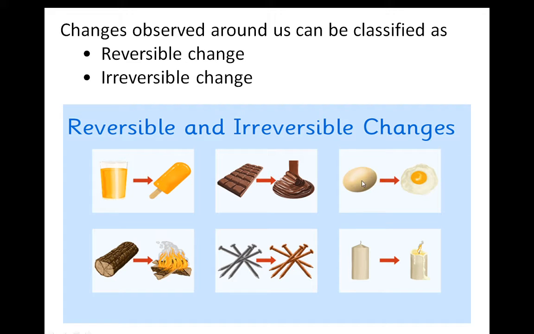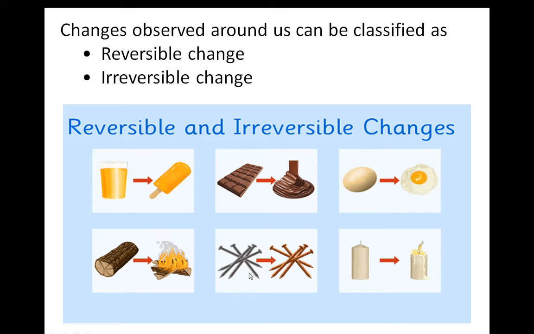Here the change is that we are boiling or making an omelette from this egg. Now tell me, from the omelette can we get this raw egg again? No, means this is a permanent change. So that is an irreversible change. Here from the wood there is formation of ash, means there is burning of wood. Is it a temporary or permanent change? Yes, it is a permanent change. Means here we are getting ash from the wood. So that change is known as irreversible change.